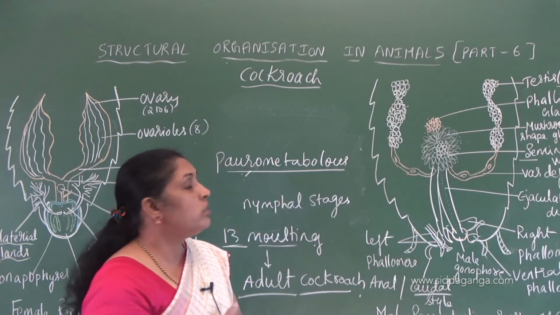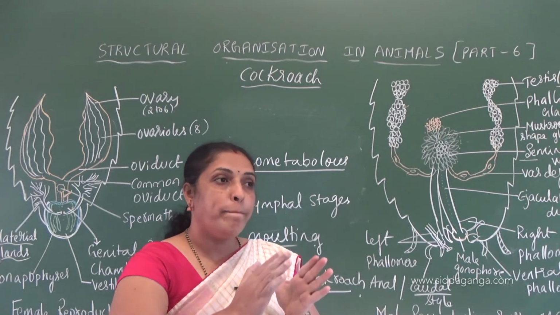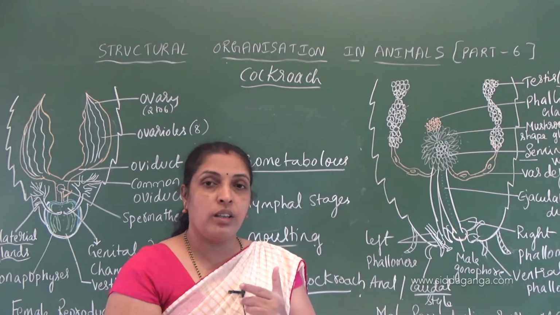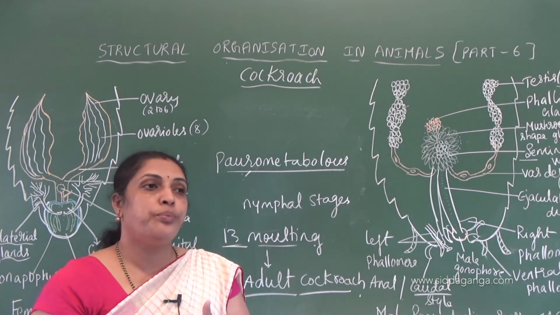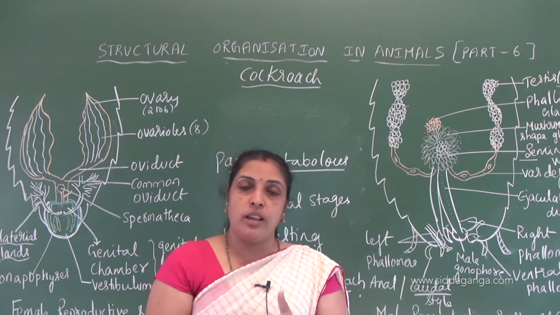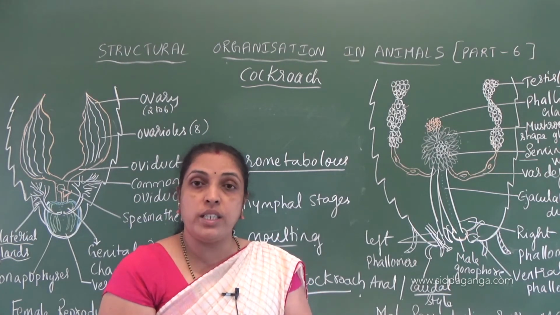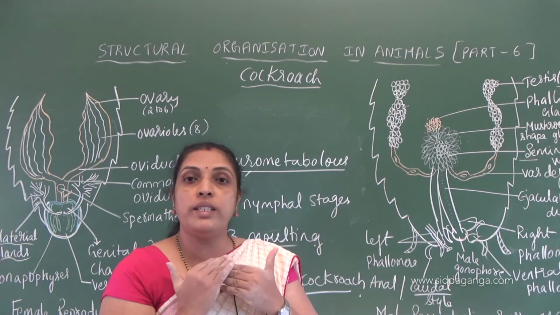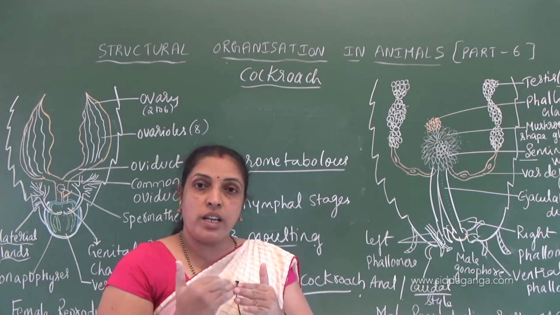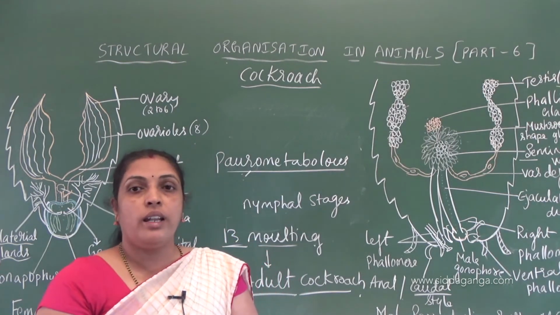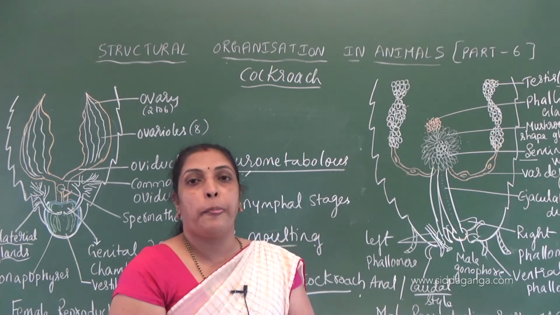So that is about cockroach. What all things you have to remember for your competitive exam: cockroaches are nocturnal animals, that means they are active during night. They are omnivorous, and they have a chitinous exoskeleton. Dorsally we see tergites, ventrally we see sternites. Tergites and sternites together we call sclerites. Tergites and sternites join through a membrane called arthrodial membrane.